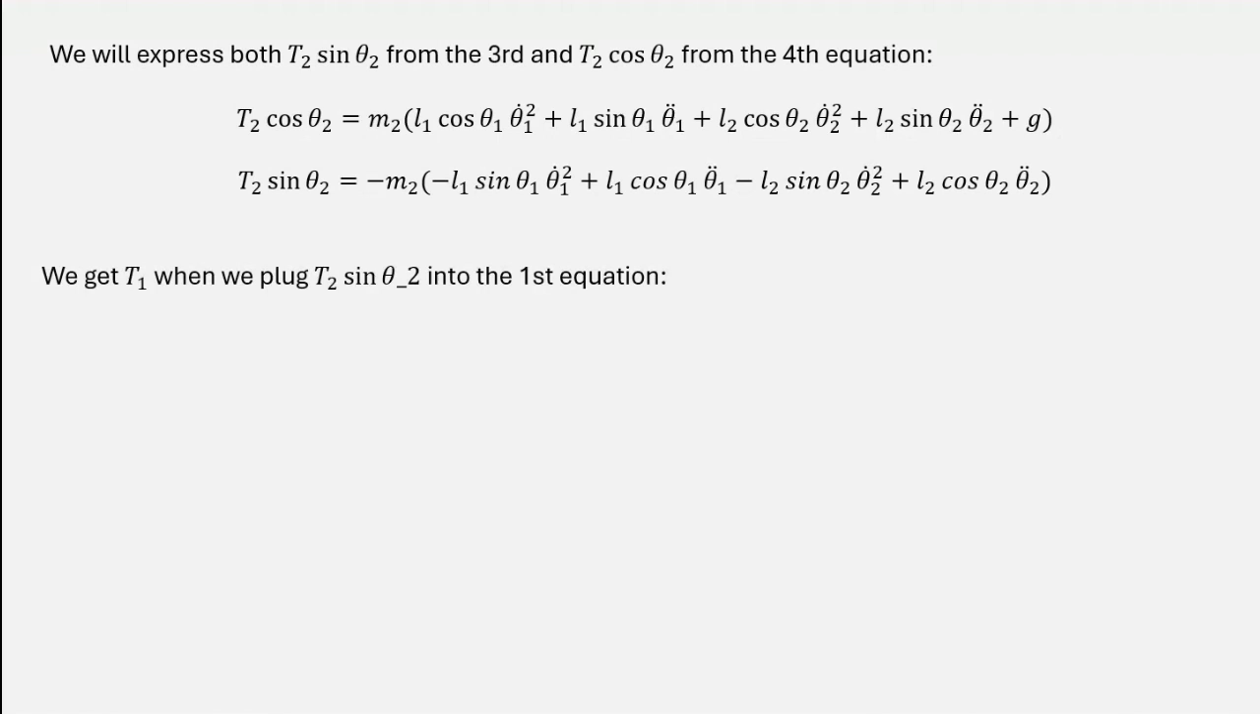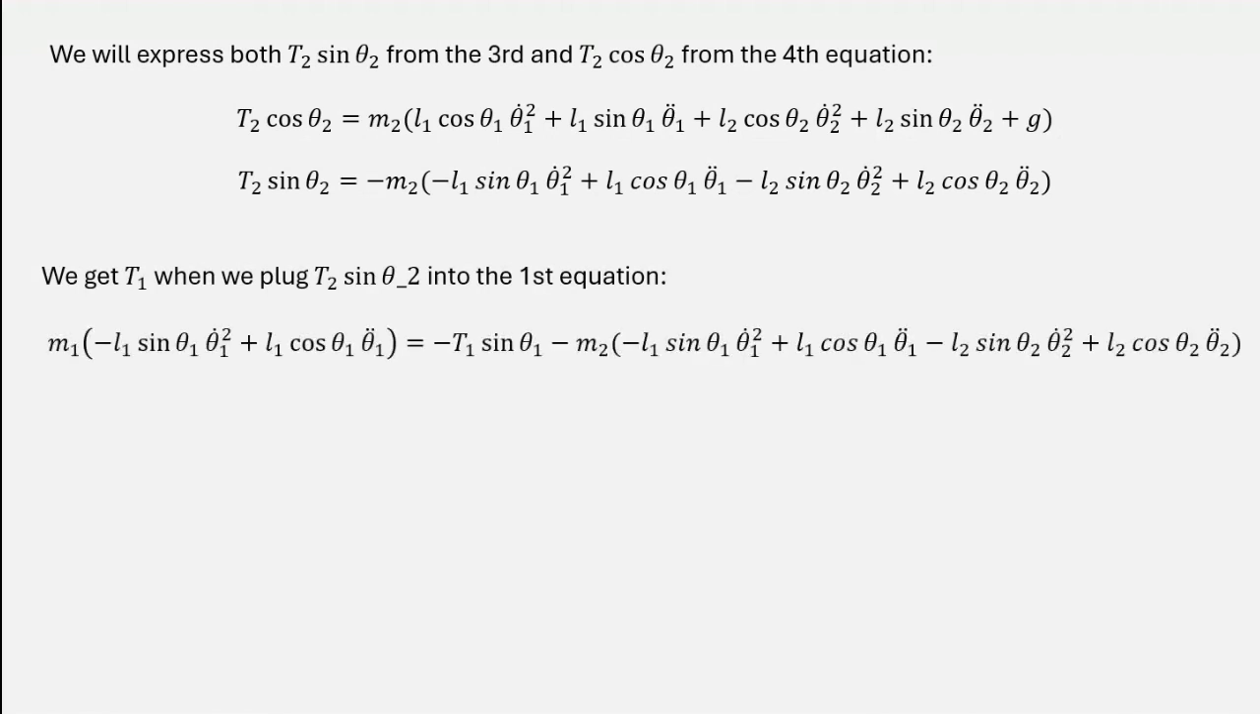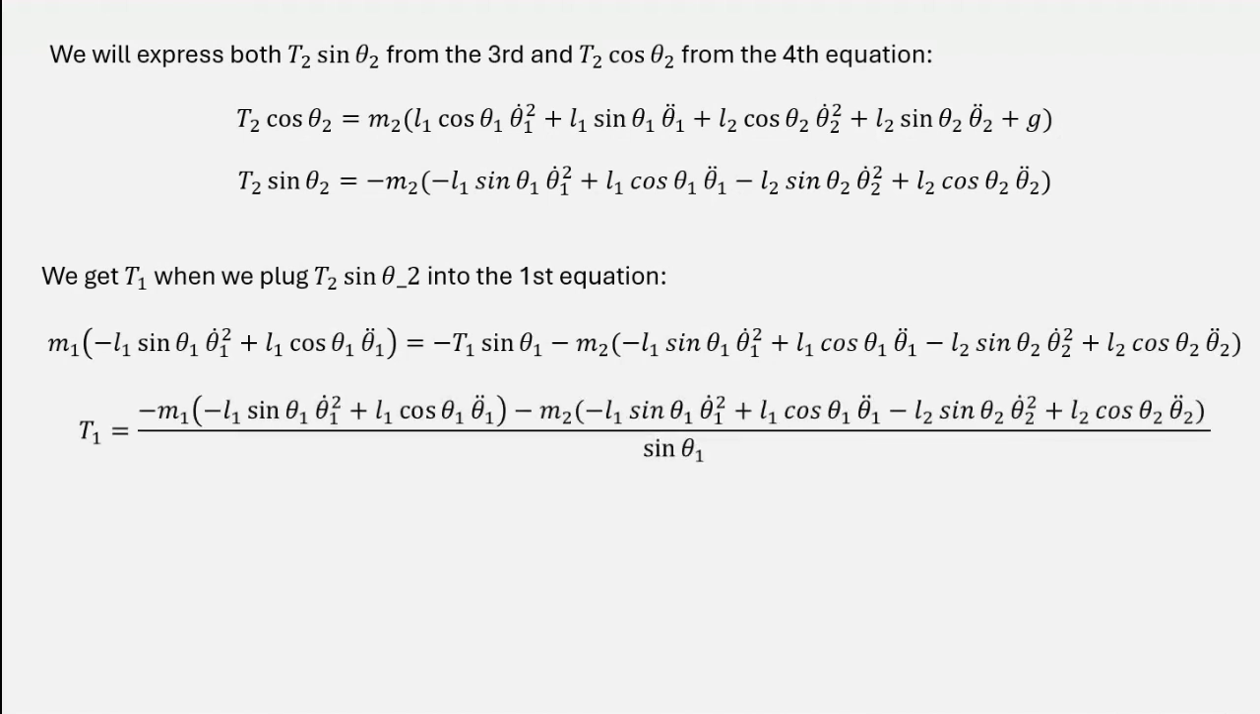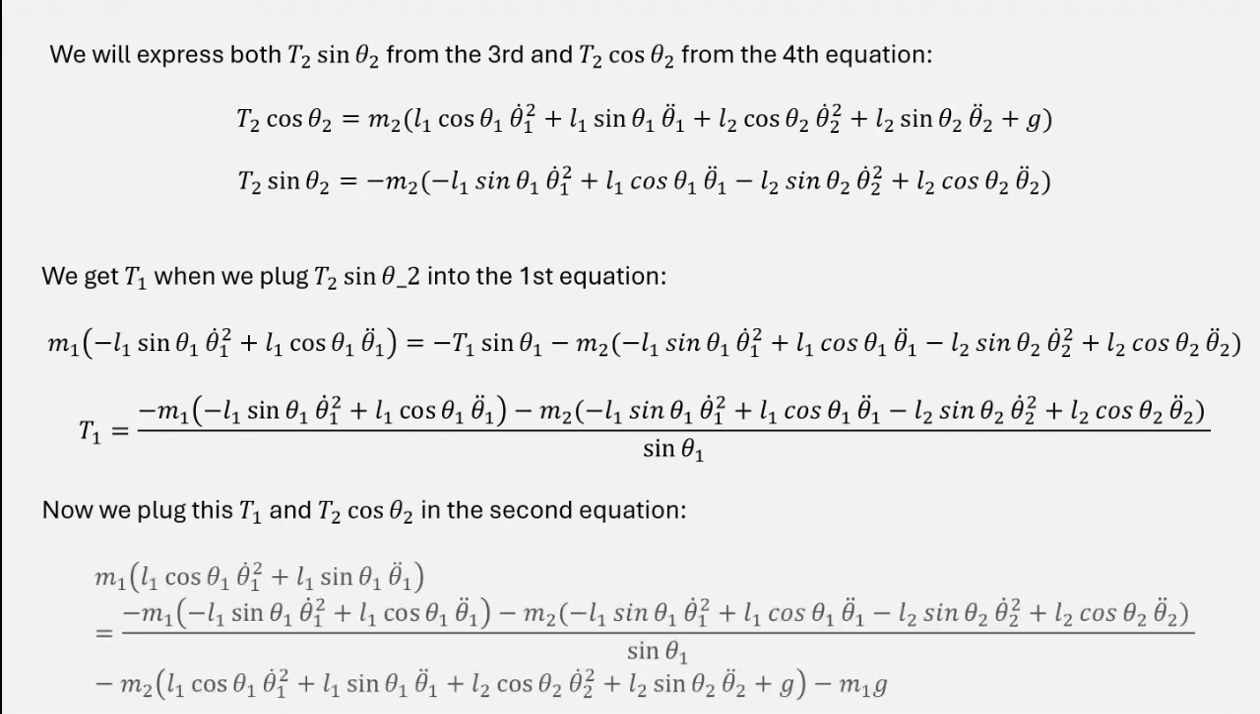Now, let's plug in T2 sine theta 2 into the first equation. From here, we can express T1, which we will then plug into the second equation along with T2 cosine theta 2. Yeah, it looks pretty horrific, but we will make it less horrific by multiplying both sides by sine theta 1, so we don't have any denominators.